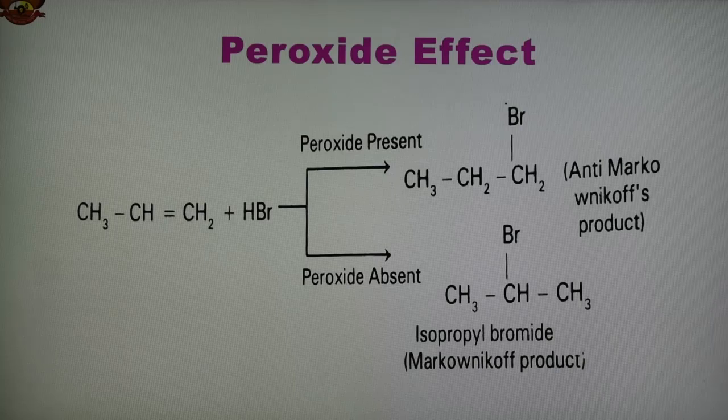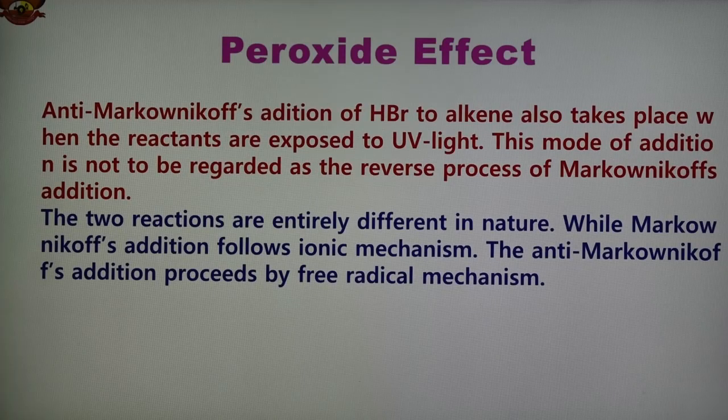So here we have seen the important Markovnikov product and also the peroxide effect. Both are important, and in this case an unsymmetrical reagent, HBr, is added to an unsymmetrical alkene. Anti-Markovnikov addition of HBr to alkenes can also take place when the reactants are exposed to UV light. So in the presence of peroxide, or when exposed to UV light, anti-Markovnikov addition of HBr takes place in the alkene.